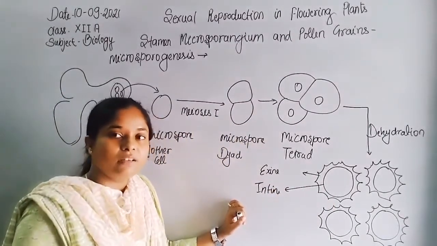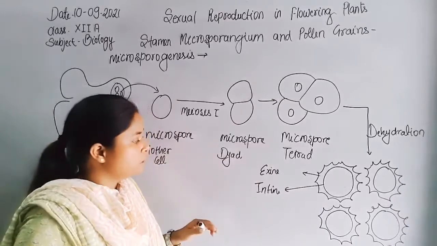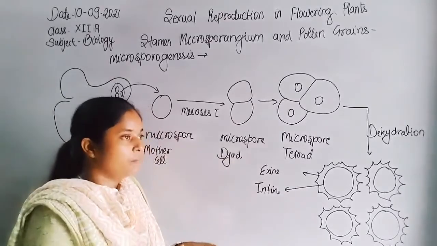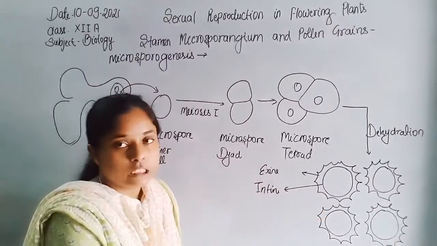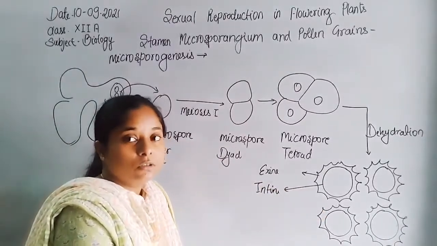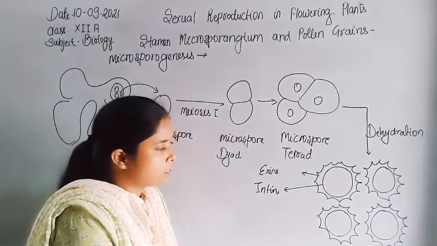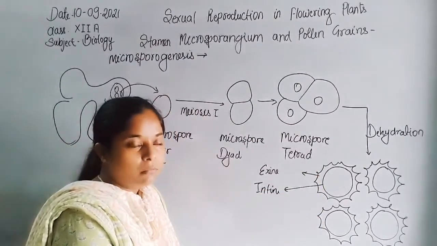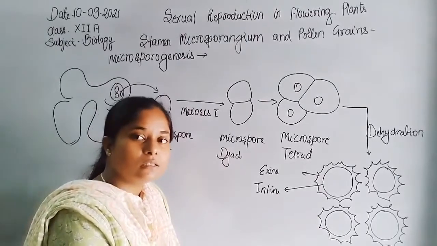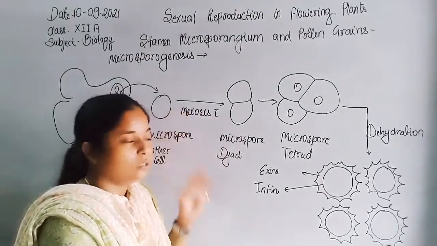Exine or intine. Exine helps because it increases the viability of the pollen grain, due to the presence of the exine membrane over the microspore. They increase the viability of the pollen grain.